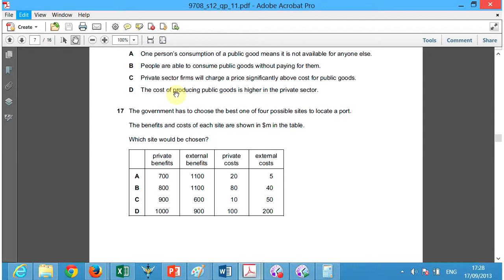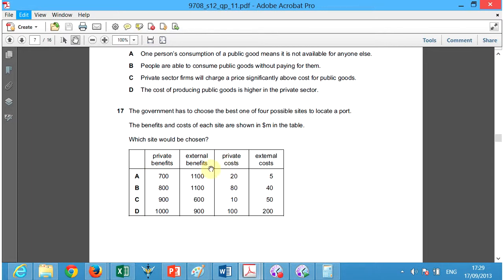Okay, so when the government makes decisions on benefit and cost, they add all costs and benefits together, to see where the benefits outweigh the costs in the cost-benefit analysis.